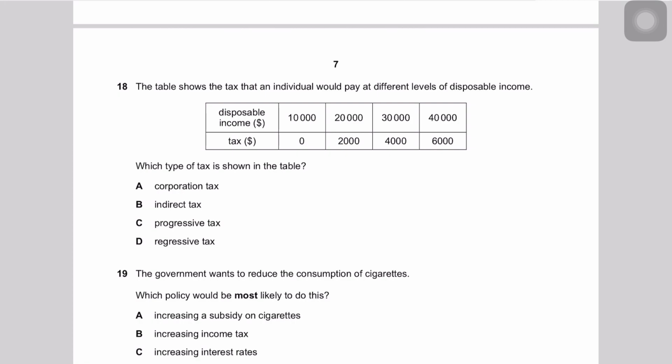It's clearly showing that it's a progressive tax, because in a progressive tax the proportion of the income being paid in tax rises as you increase your income. An example of progressive taxes would be direct taxes. Direct taxes are progressive, such as income tax, wealth tax, stuff like that.